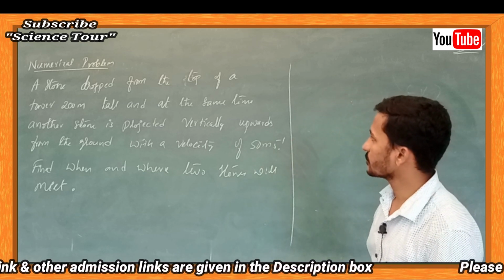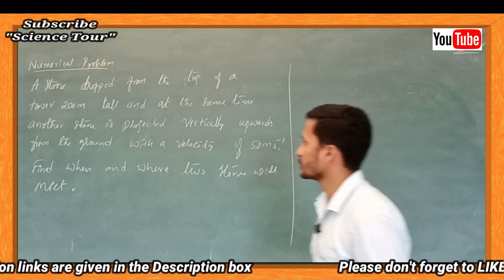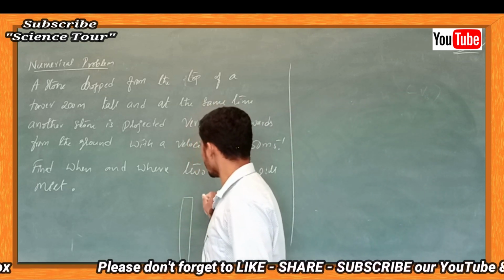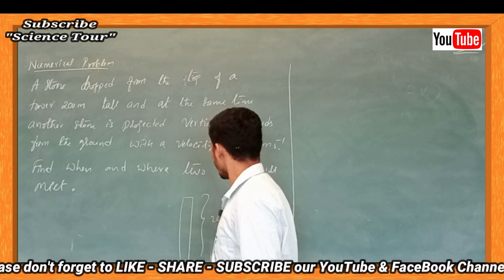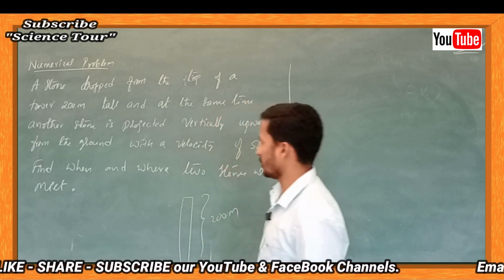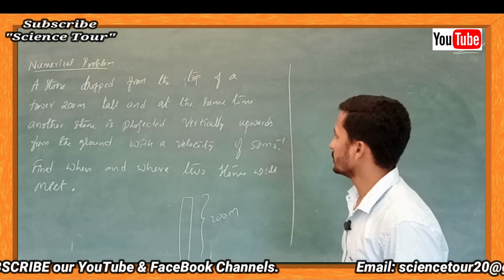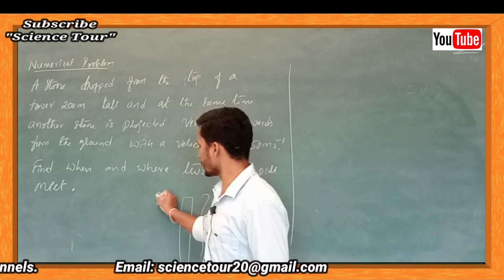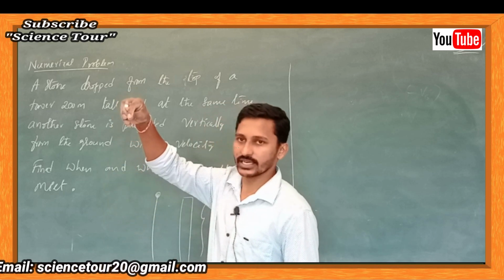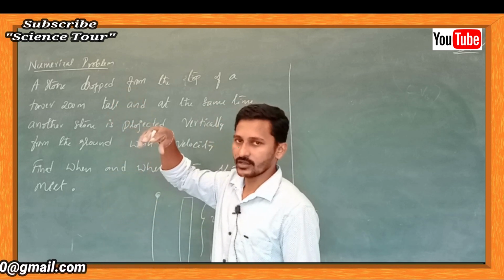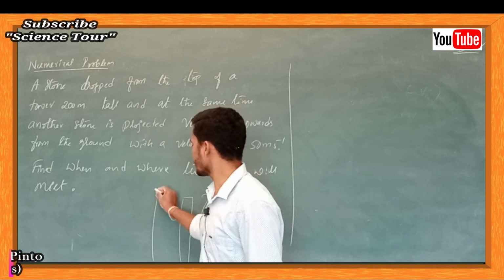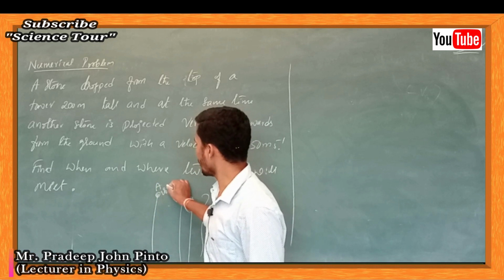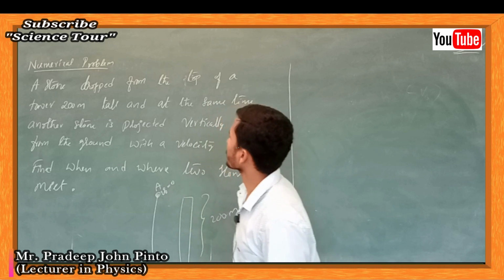A stone is dropped from the top of a tower which is 200 meters tall. So there is a tower which is 200 meters tall, and a stone is dropped. A stone is dropped means it is just left from a certain height. So what is the initial velocity? Say for example, stone A, whose initial velocity is 0.